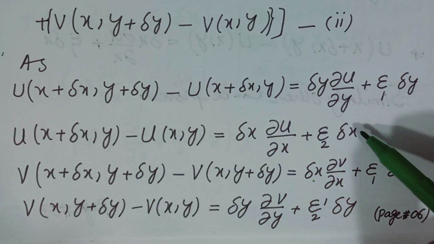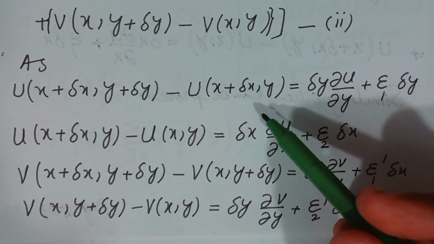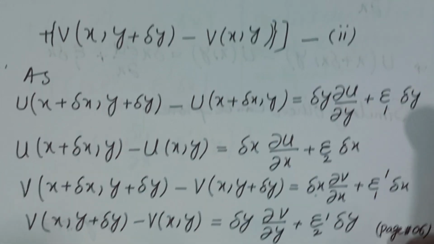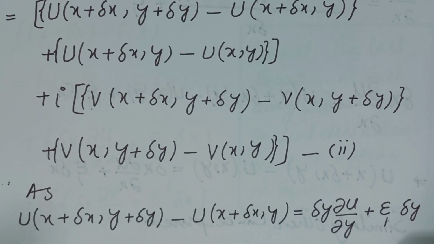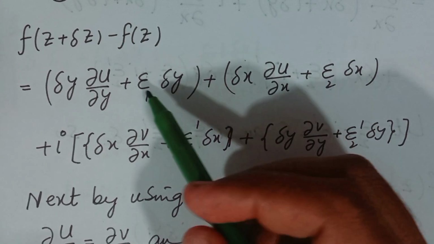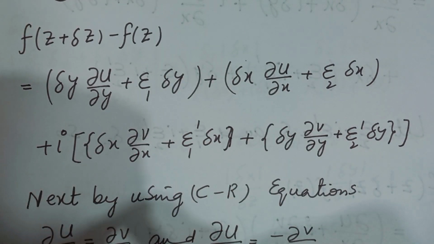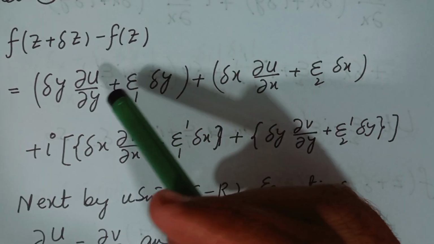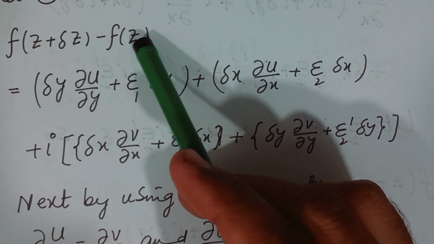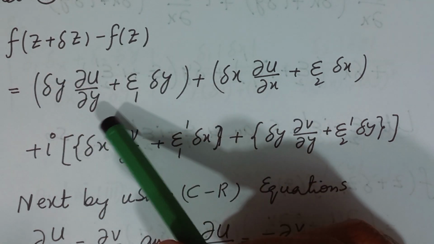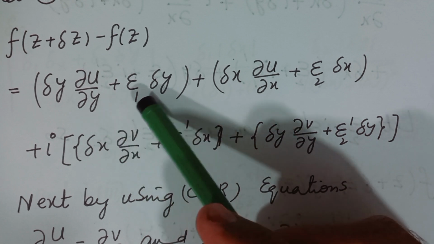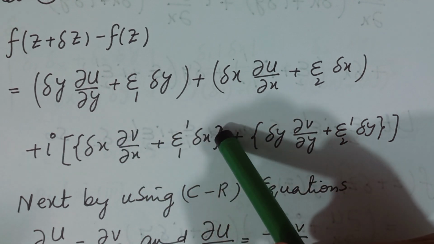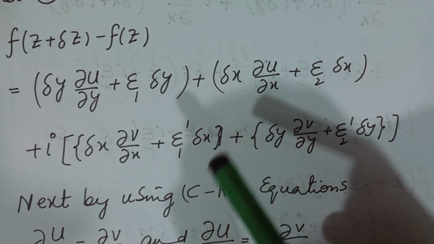By putting all these expressions in equation number 2, equation number 2 becomes, the left side is f of z plus delta z minus f of z, and the right side becomes delta y times partial u over partial y plus epsilon 1 delta y, by putting all the expressions that I have discussed here.